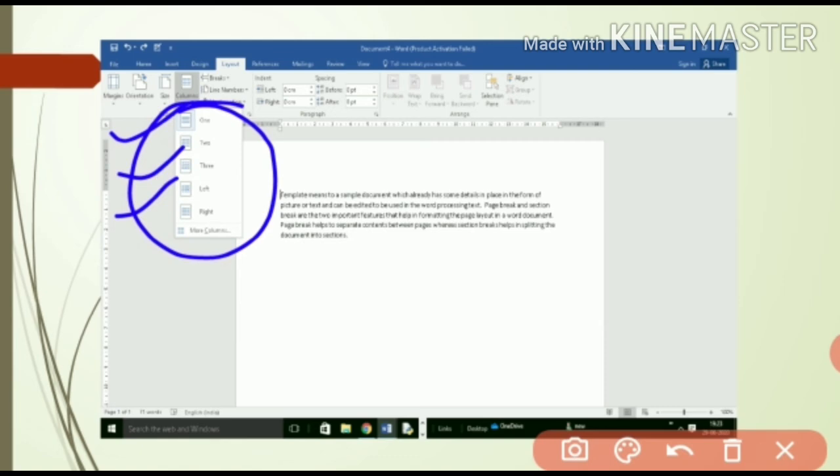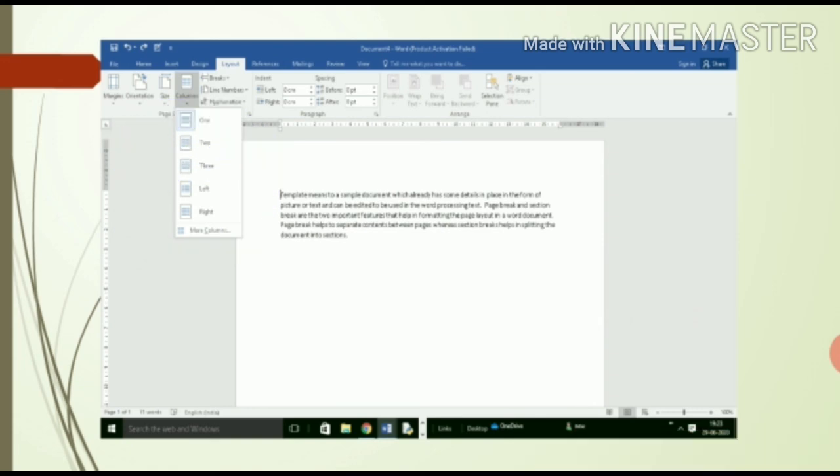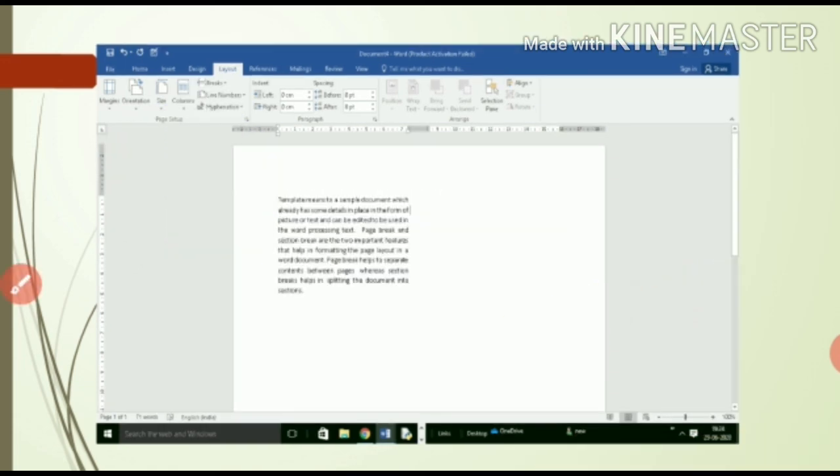Suppose I want to choose 2. When I click on this button, you can see my full content will appear in columns. It means when that page is about to finish, it will show your remaining content on the right hand side of the page.